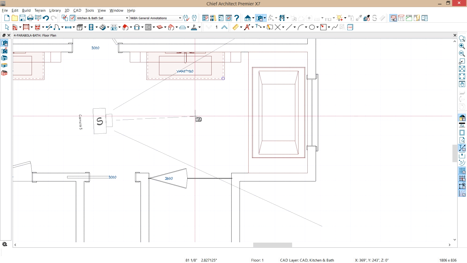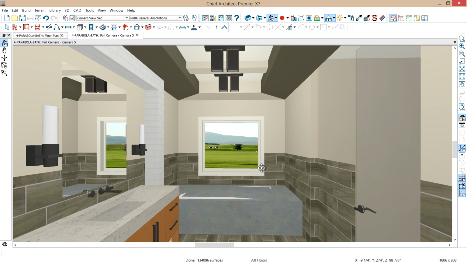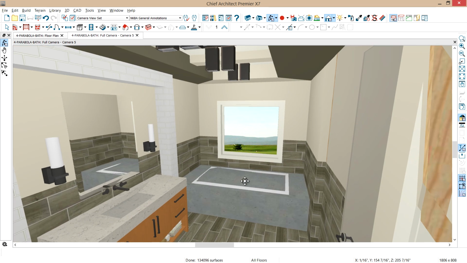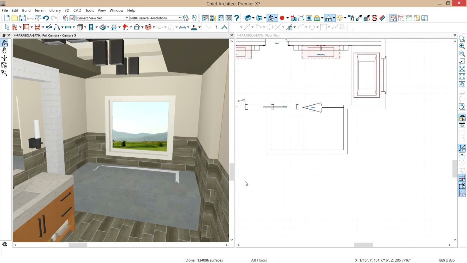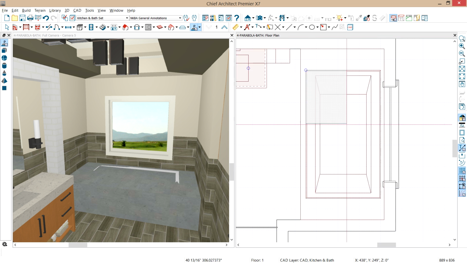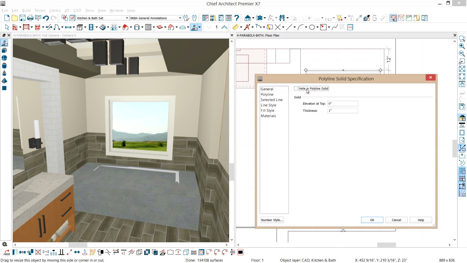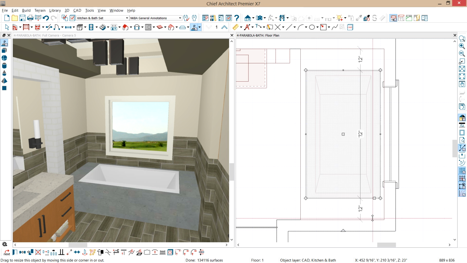Use my camera here. You won't be able to see the tub when I take this 3D view because we just encapsulated it in a big block. Well, you can see part of it. And let's tile our views here. So the next step I want to do is use the exact same tool, and I'll draw a marquee around the tub. Select that component and mark it to have a hole so it will cut it out. So now you can see that platform.